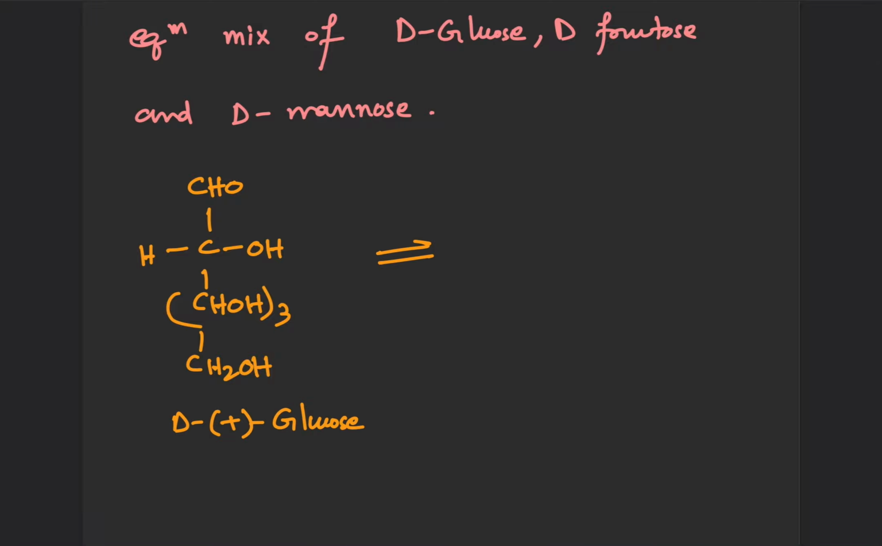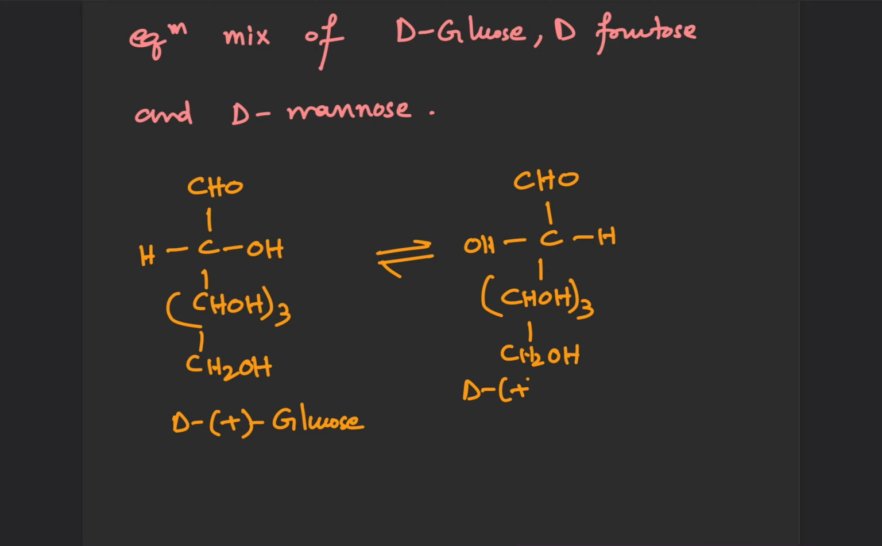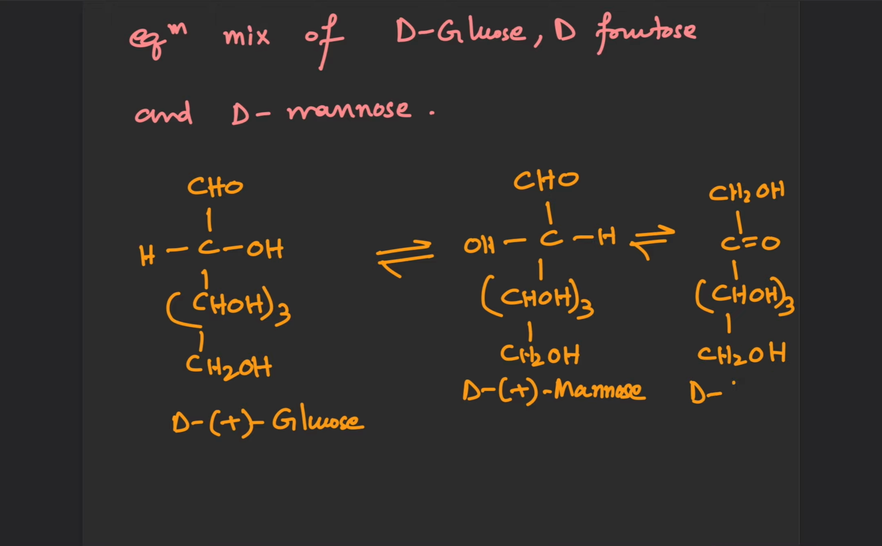So this, in the presence of OH minus, is in equilibrium with CHO, HOCH, CHOH thrice, CH2OH. This is known as D plus mannose, and this is in equilibrium with CH2OH, C double bond O, CHOH thrice, and CH2OH, and this is your D minus fructose.